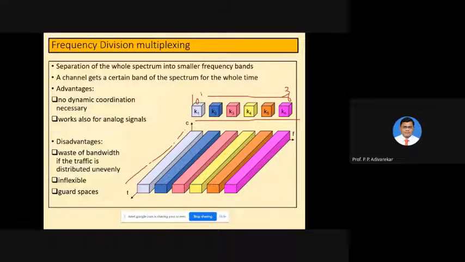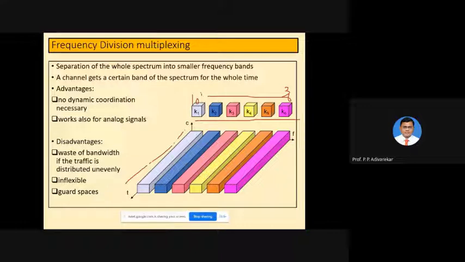Okay, so more users are sharing K1, that we know, compared to the smaller number of users sharing K6. So obviously the bandwidth or channel will be distributed over a very short range of frequency in K1, and K6, since there are very few users, every user will get a large amount of bandwidth for transmission and reception. So that is the waste of bandwidth in the case of a small number of users.